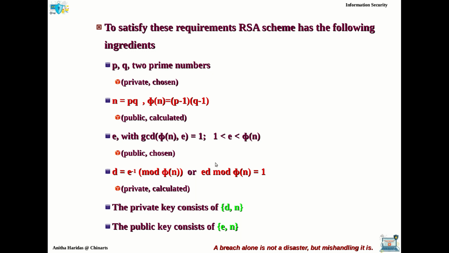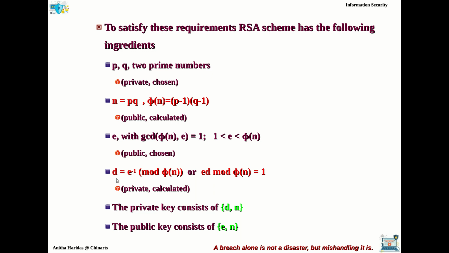So this is the condition for calculating the d value, right? You can calculate the d value as e power minus 1 mod phi of n. So this is a very simple condition that you have to have for calculating the d value.